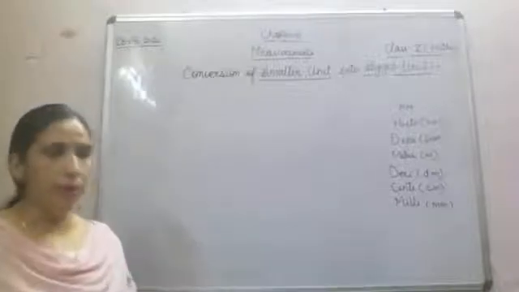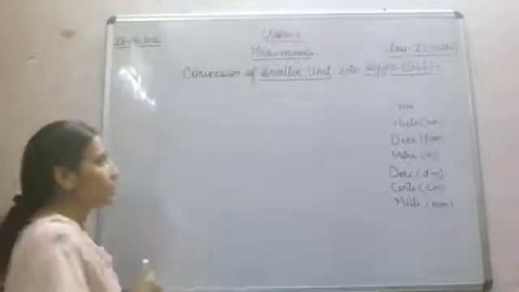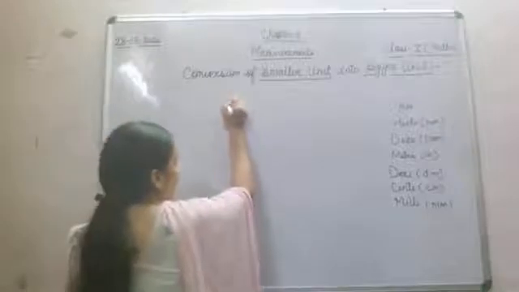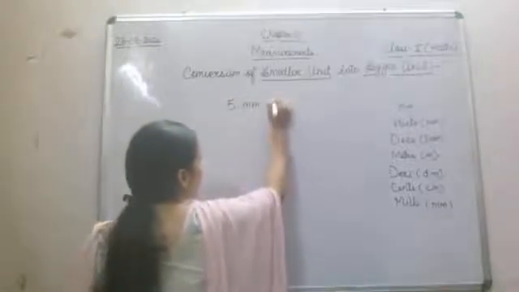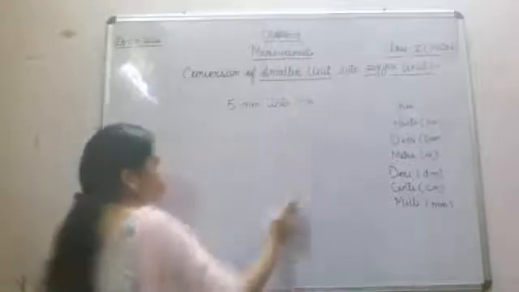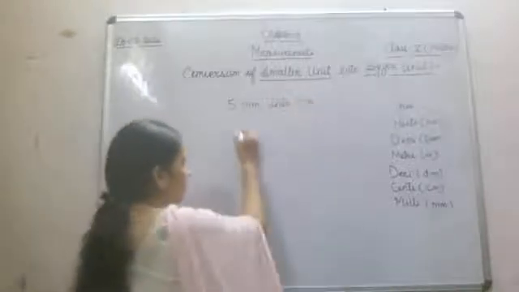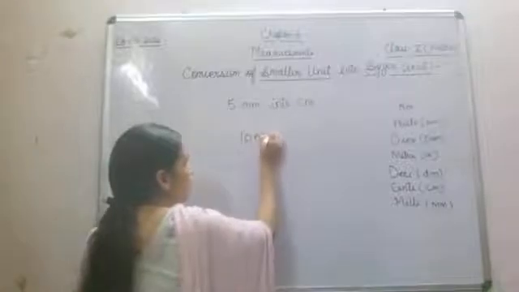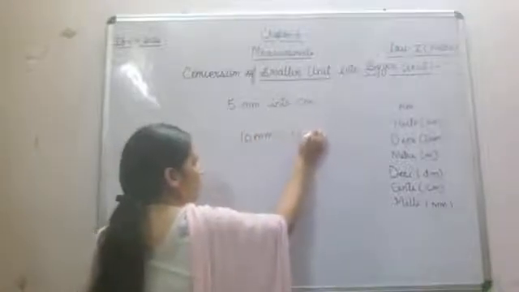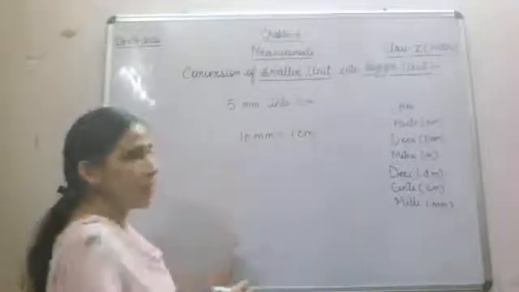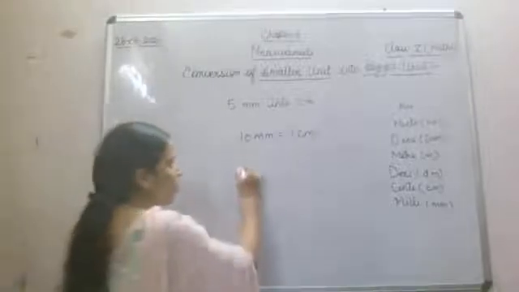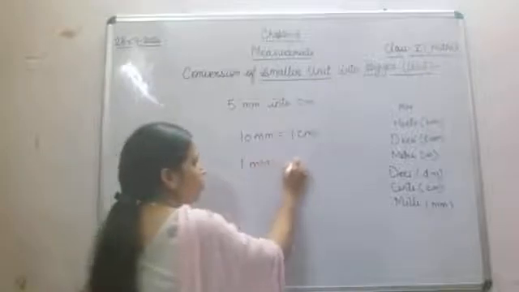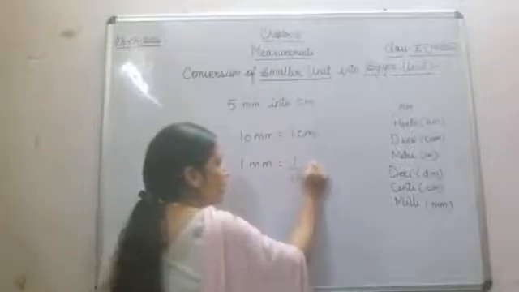For example, if you have to change 5 millimeter into centimeter. So just now we have seen that 10 millimeter is equal to 1 centimeter. So 1 millimeter is equal to 1 by 10 centimeter.